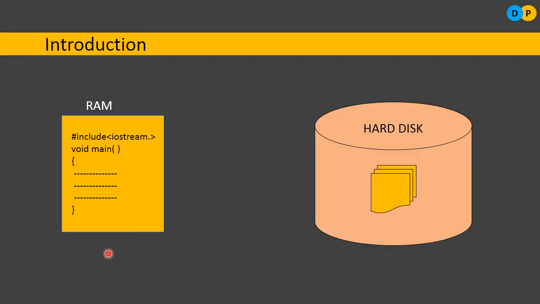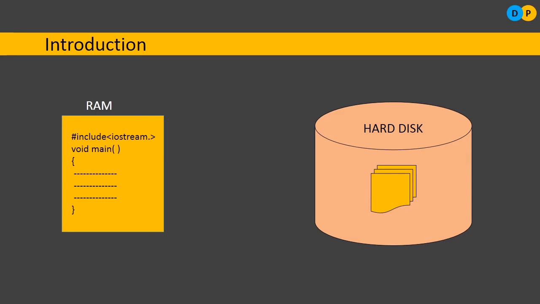In case you want to store the data for future use, then you need to preserve the data in files, and that too in a secondary storage medium, maybe a hard disk, pen drive, floppy drive, whatever it may be, but you have to store the data permanently. So in this chapter, we are going to study how to write programs using which we can store data in permanent storage.